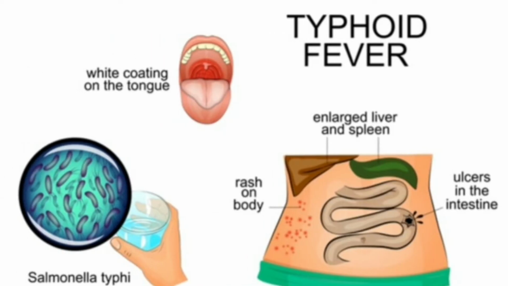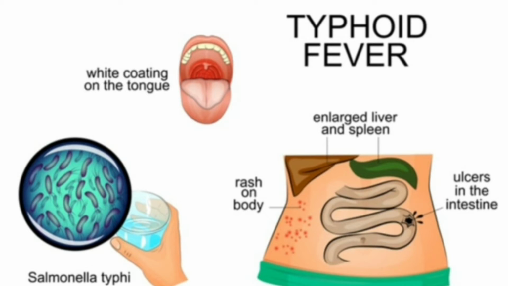Here you can see a person who has typhoid fever and who is consuming water. He or she thought that the water is completely clean, but Salmonella typhi is present here, which can't be seen by our naked eyes.